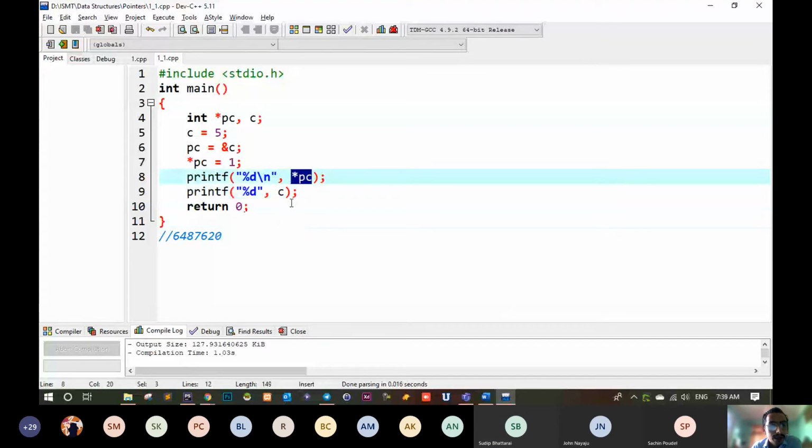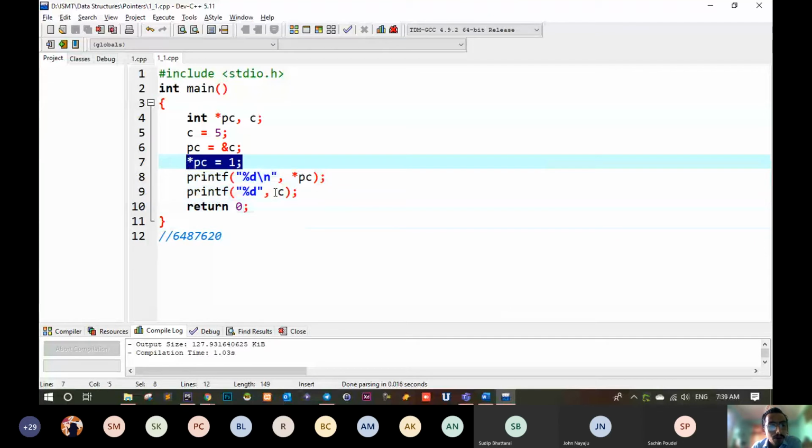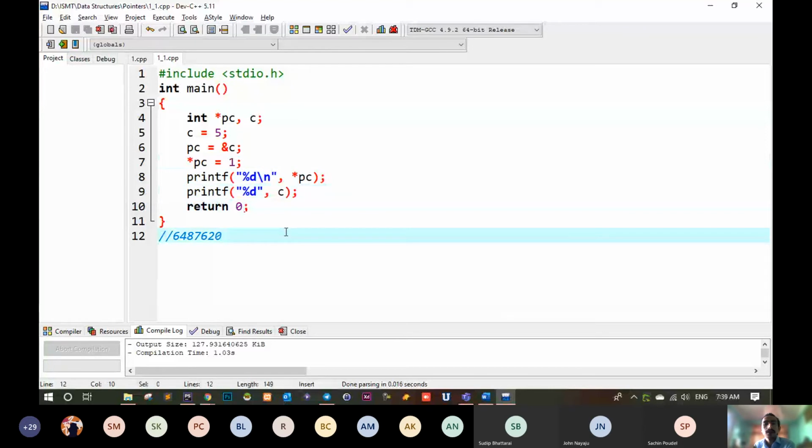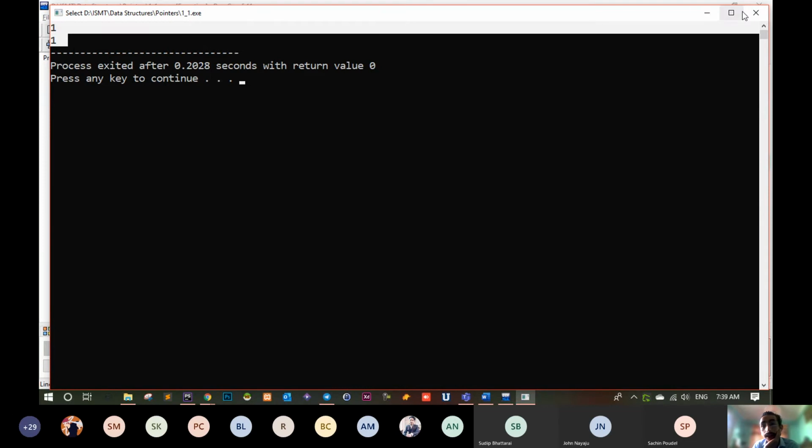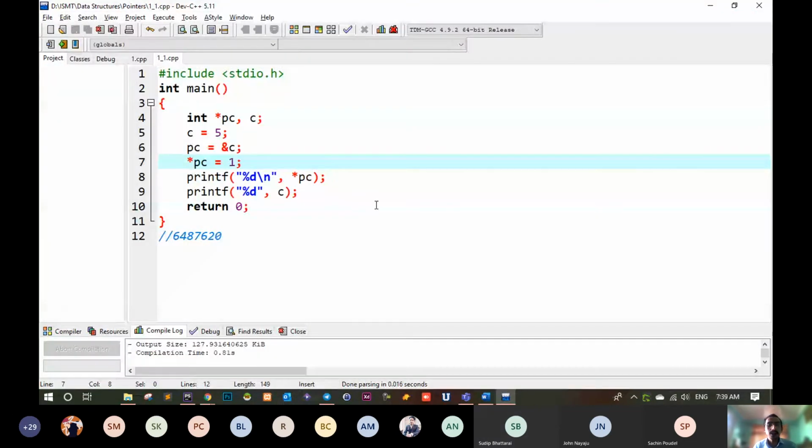This asterisk PC will obviously be 1. And what will be the value of C? It will also be 1. Let's see. So both of these are 1. Why? Because don't get confused, this asterisk PC and C are copies of each other. These will be the same always.